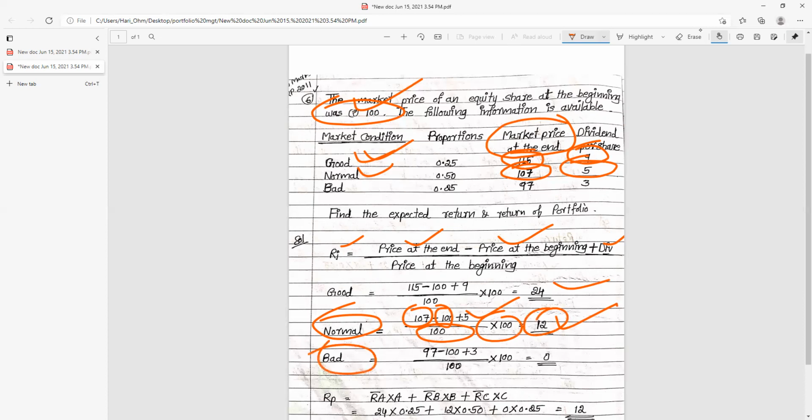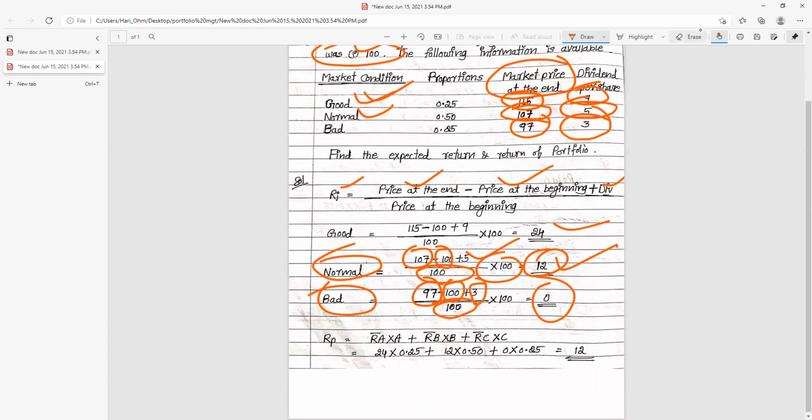Then the third market condition, that is bad. Here, price at the end is 97, price at the beginning is 100 as usual, plus dividend per share, which is 3. Then all divided by 100 into 100. So the answer is 0. This is about expected return.